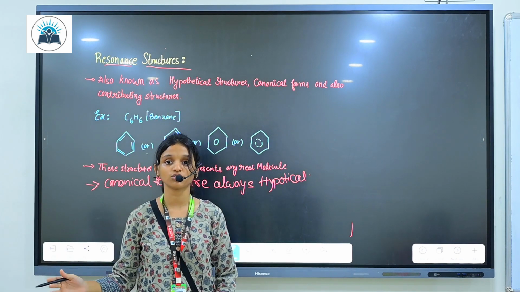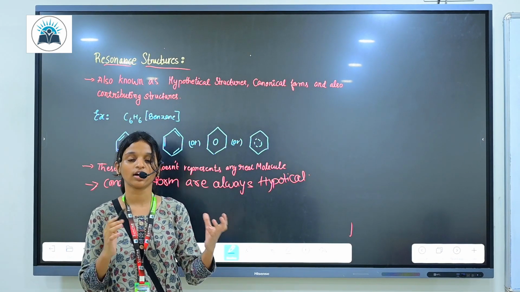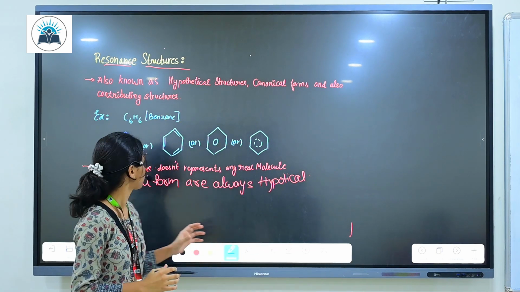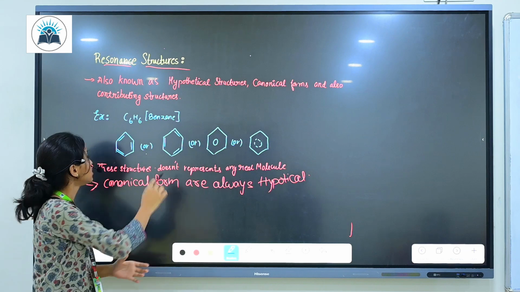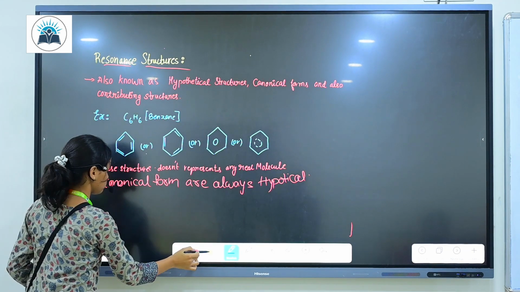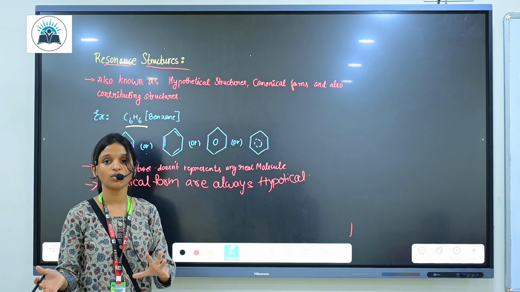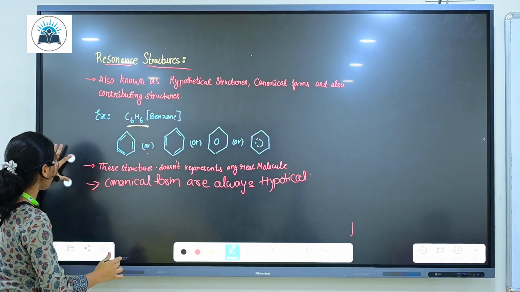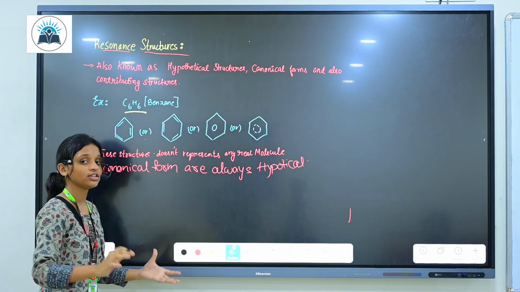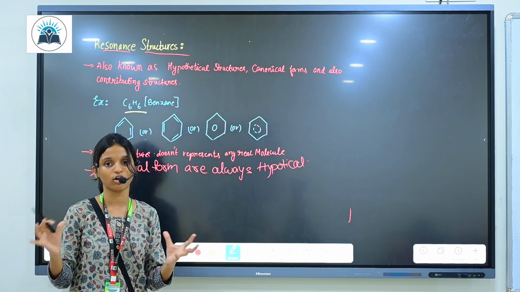Resonance structure is also known as hypothetical structure, canonical structure, and contributing structures. As we all know, the benzene formula is C6H6. Now in resonance structures, a few are real molecules and a few are imaginary.